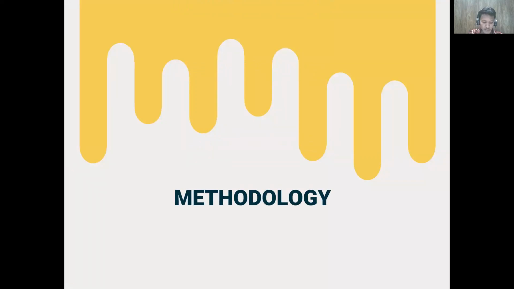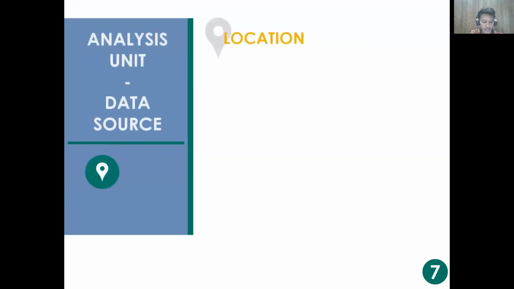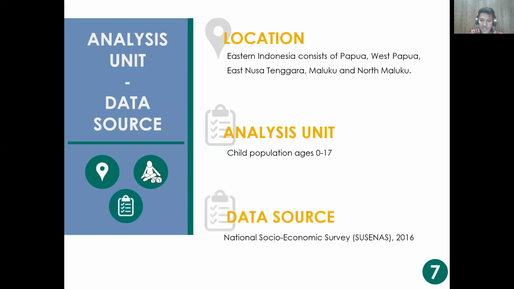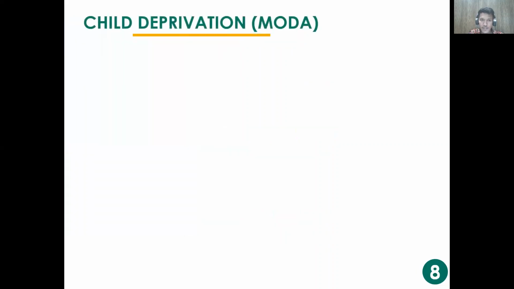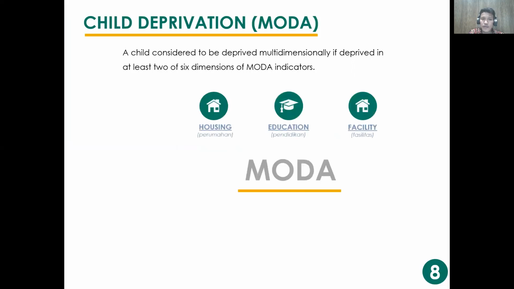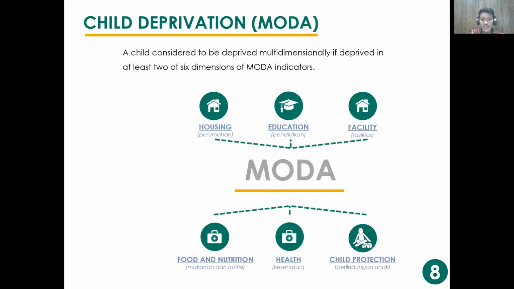For the methodology in this research, we analyze the data of the child population ages 0 to 17 in Eastern Indonesia provinces that consist of Papua, West Papua, East Nusa Tenggara, Maluku, and North Maluku, retrieved from the National Socio-Economic Survey 2016, collected by Statistics Indonesia. A child is considered to be deprived multidimensionally if deprived in at least 2 of 6 dimensions of MODA indicators: housing, education, facility, food and nutrition, health, and child protection.